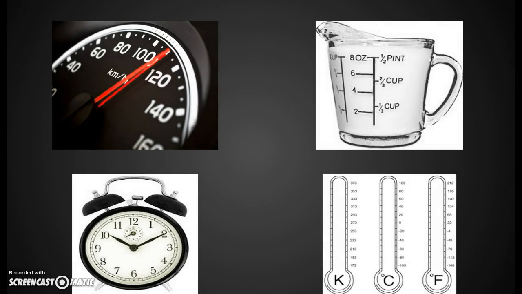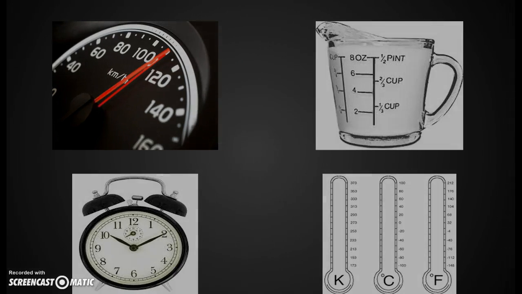A scalar quantity consists of magnitude only. This means any quantity or amount that has only to do with its amount or magnitude. Scalar quantities do not include direction. Examples of this include speed, temperature, volume, and time.